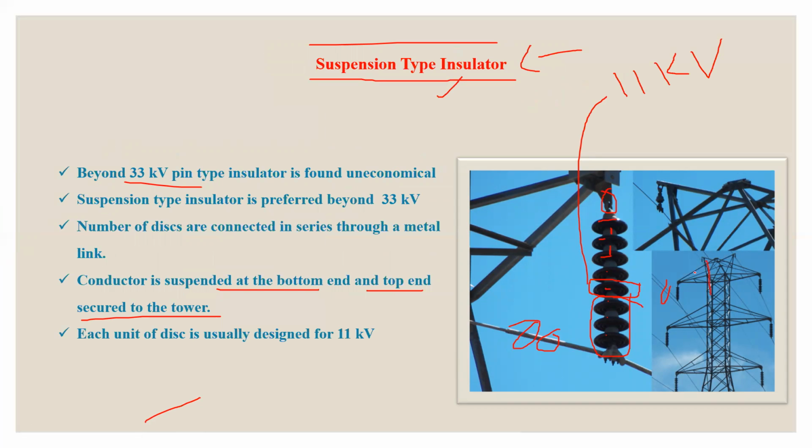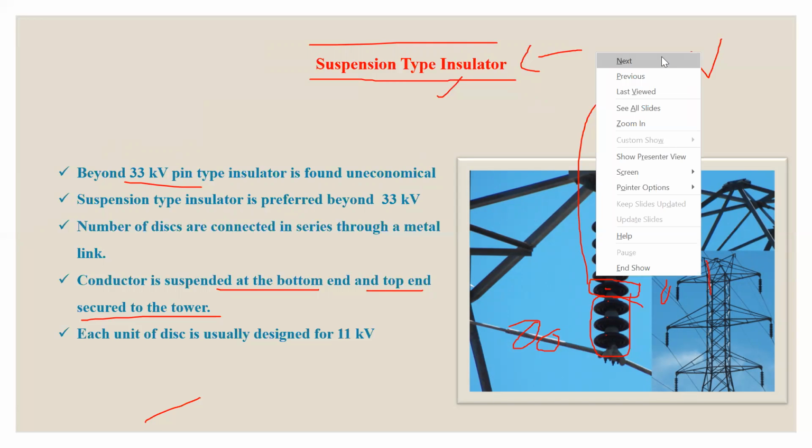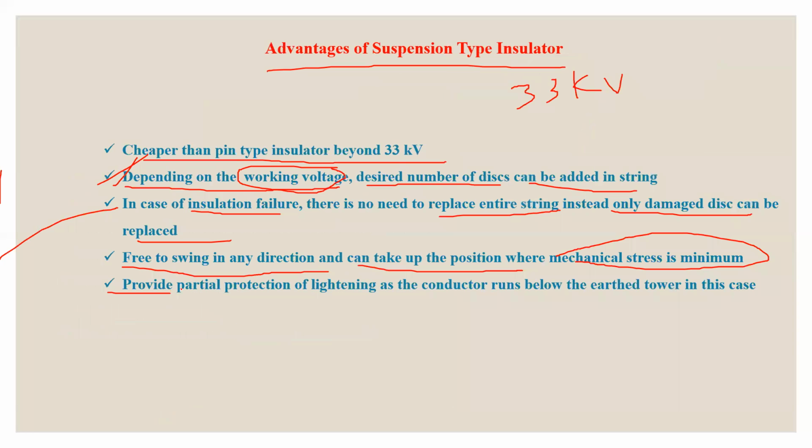So this will provide partial protection from lightning, because the tower is already grounded to the earth.